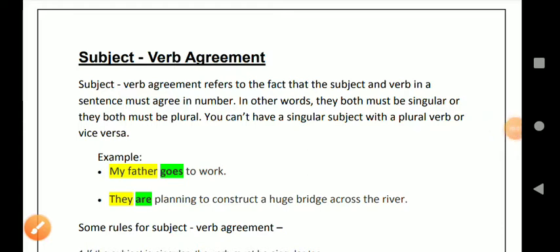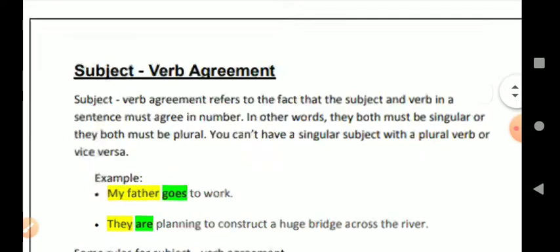Another topic in your English grammar is subject verb agreement. This is also an equally important topic from the perspective of exams and for future purposes also. While speaking or writing English, you should know the subject verb agreement. First, let's talk about what is subject.